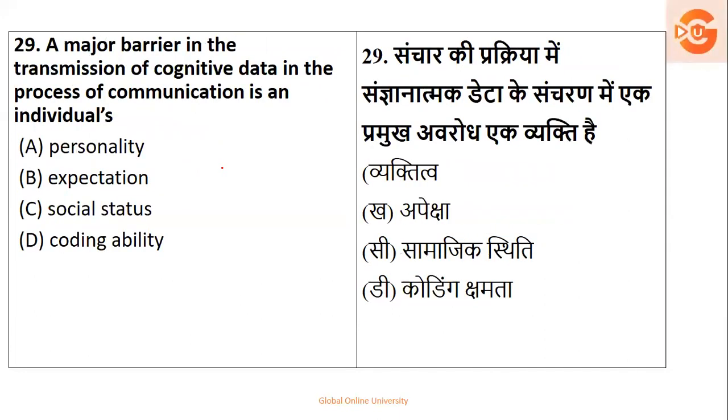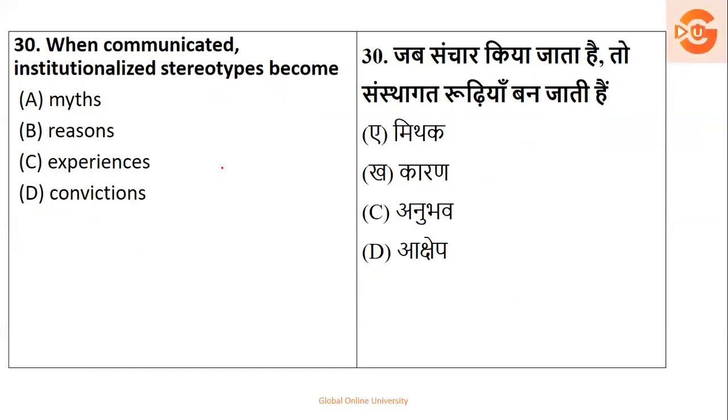Next, a major barrier in transmission of cognitive data, cognitive, which we think from our brain, from the mind. So here the major challenge will be what? Personality, no; expectation, no; status, no; coding ability. Unless and until you code it correctly, it will be a challenge. So here the right answer is option D.